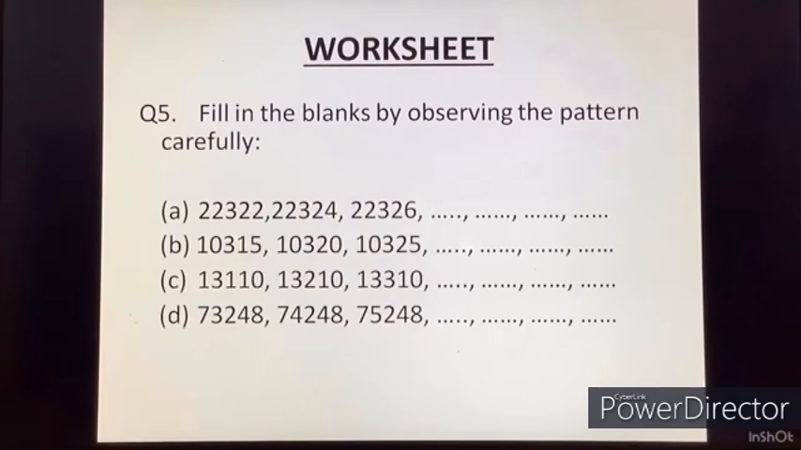13,110, 13,210, 13,310. So can you see the hundreds place? It is 1, then it becomes 2, and the third time it has become 3. So that is the pattern. Well, I am sure you can write the next number. The last one is 73,248, 74,248, 75,248. I will let you do this.